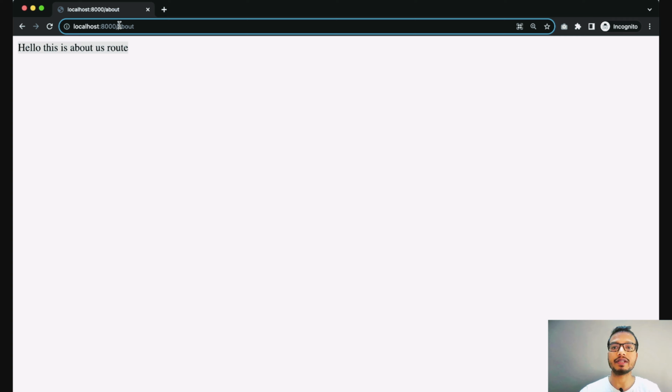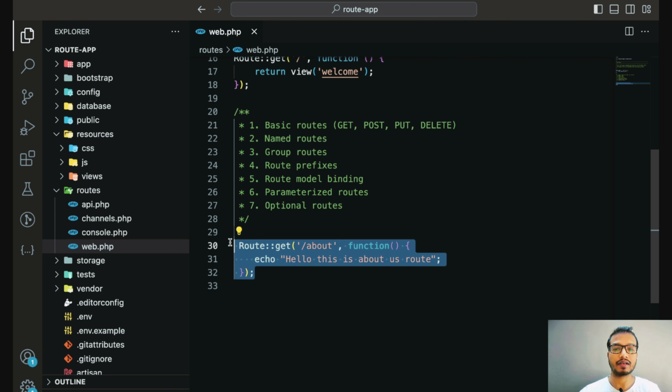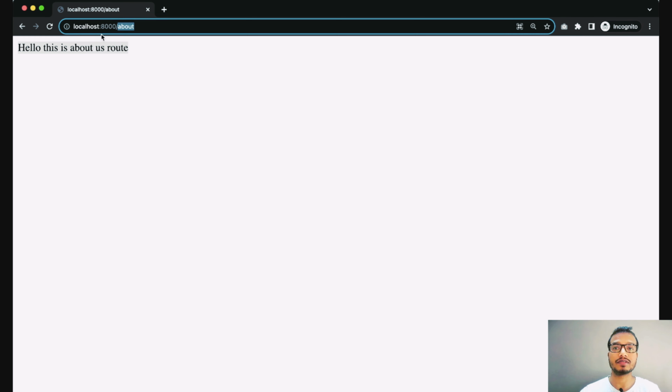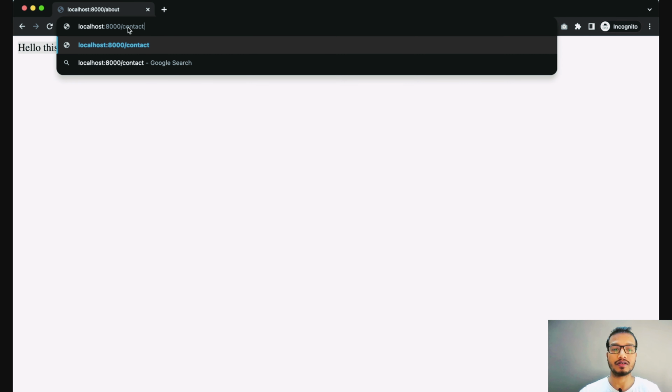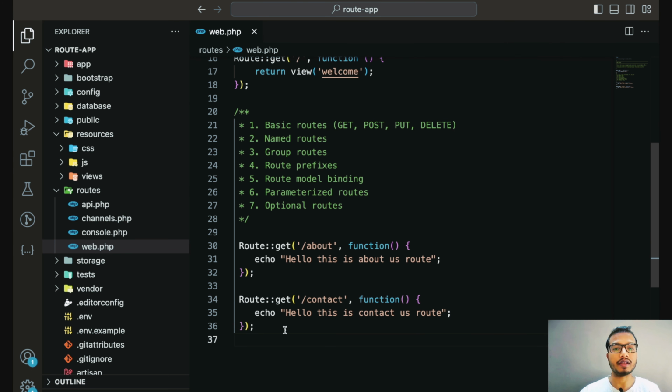This is happening because when I entered slash about, it defined that it should go to this particular route, and inside this route it should perform this action. Inside this action we have echoed this hello message. Similarly, if you create another route like contact, now let me change this message, and if I navigate to slash contact here, it is redirected to this contact us message. So this is all about get requests. You can create any number of routes.